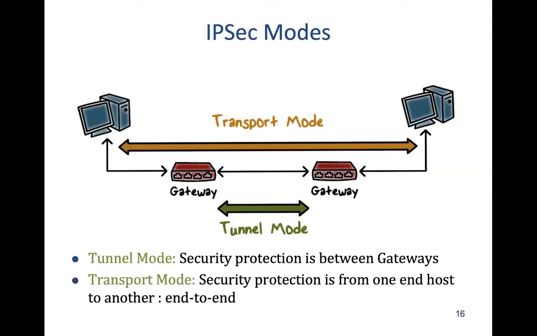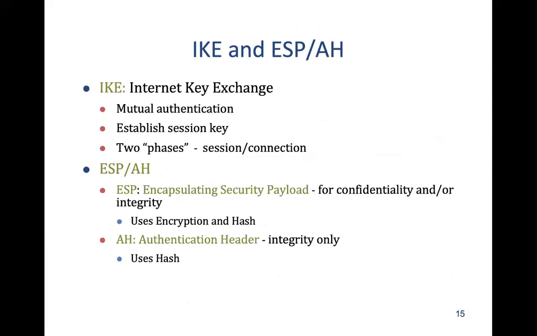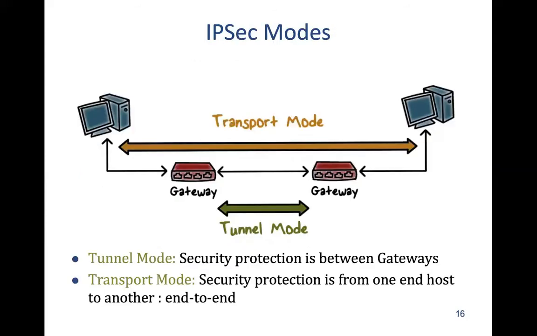In this mode, security is applied end to end. Again, when we say security is applied, it can be AH mode or ESP mode. If it's AH mode, we are doing only authentication end to end. If it's ESP mode, then we are doing authentication and encryption end to end.